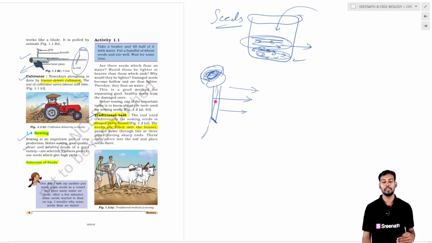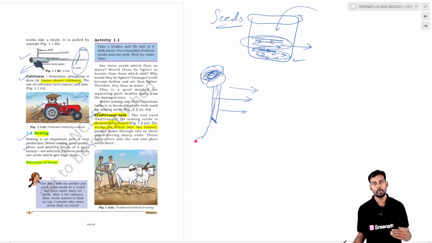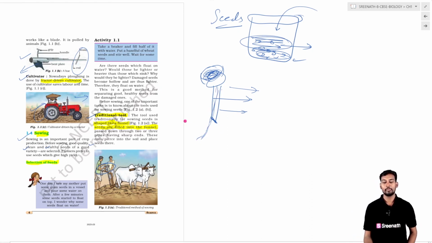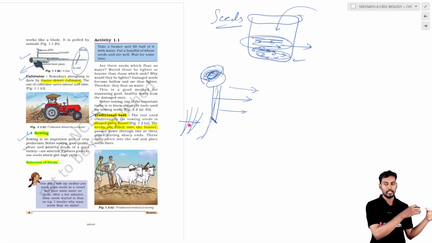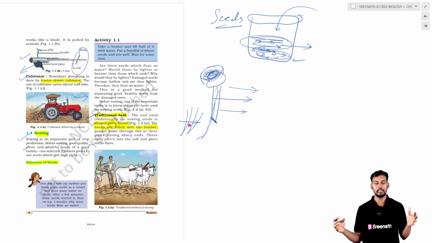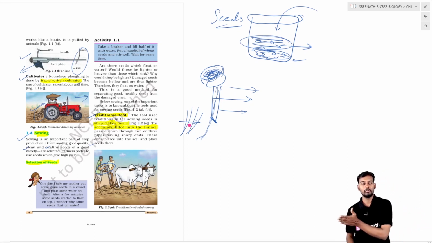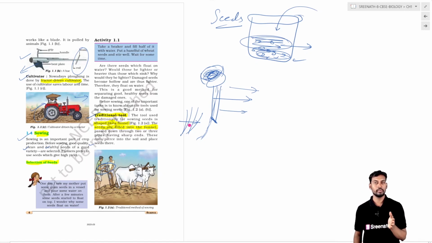The seeds will be dropping at equidistance, and finally the farmer, in the second rotation, will cover the seeds with soil. When this traditional sowing tool is going on, it is dragged by the bulls or oxen, and the seeds drop at equal distance.